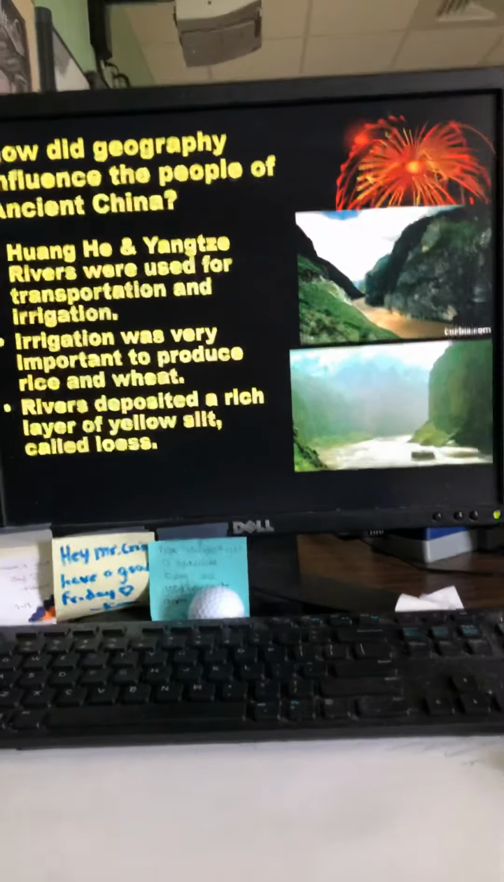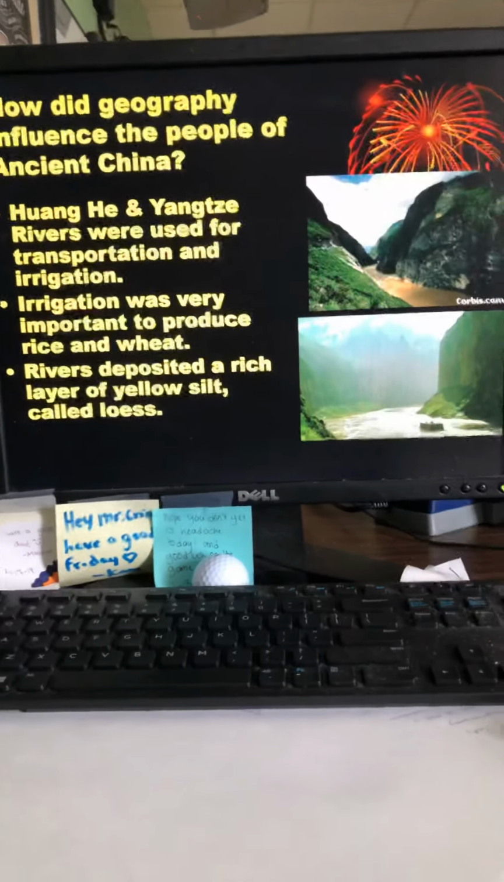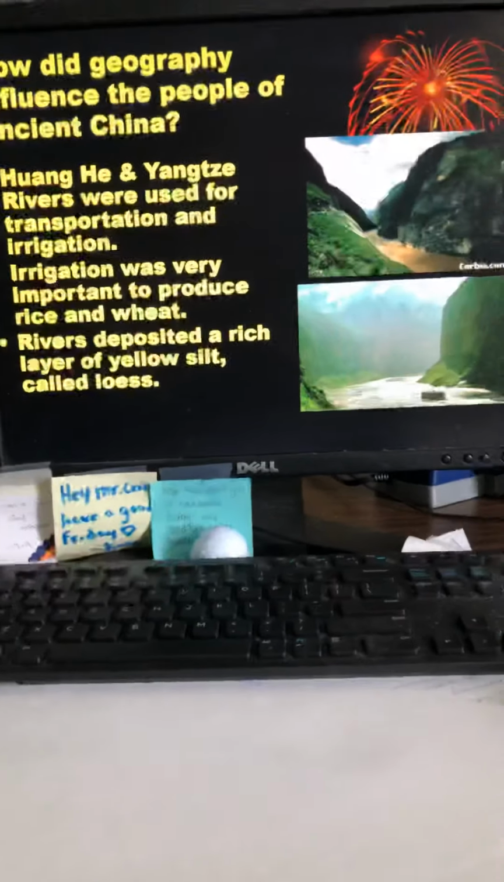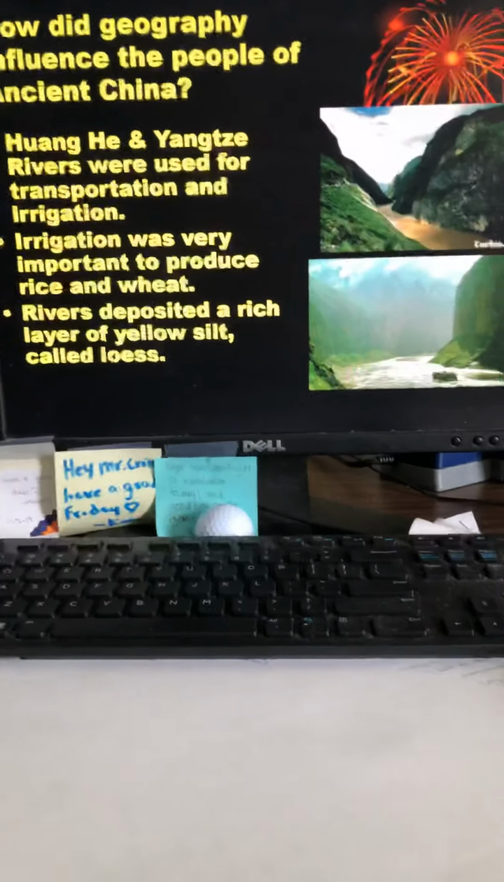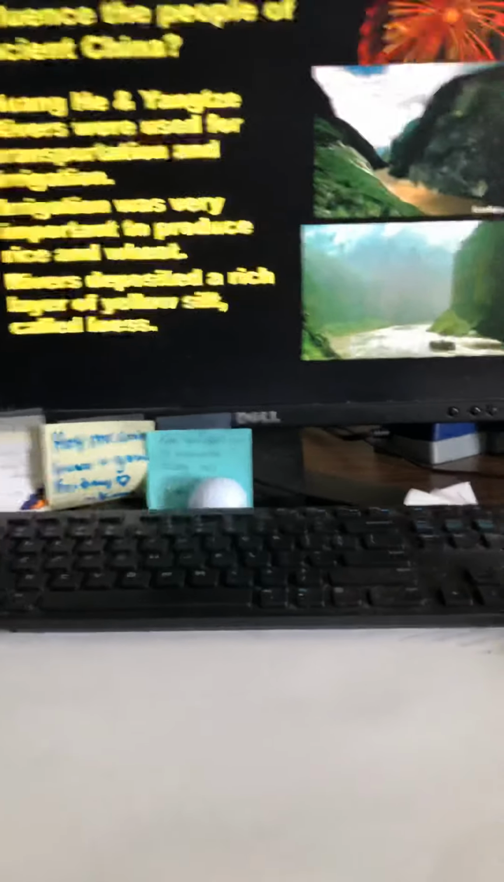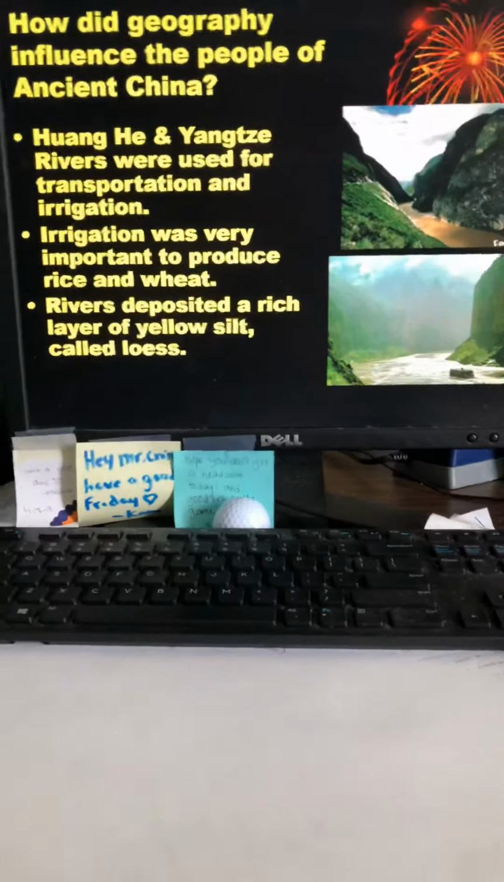And then the second reason the rivers influenced the people and the geography of China was through irrigation. And irrigation, if you don't know, we've talked about it a ton in class, but irrigation is the process of getting water from a large water source, so in this instance, the rivers, to their farmland in order to be able to grow their crops. And then it says irrigation was very important because they needed to be able to produce rice and wheat. Rice and wheat are the two main things that they're able to grow.